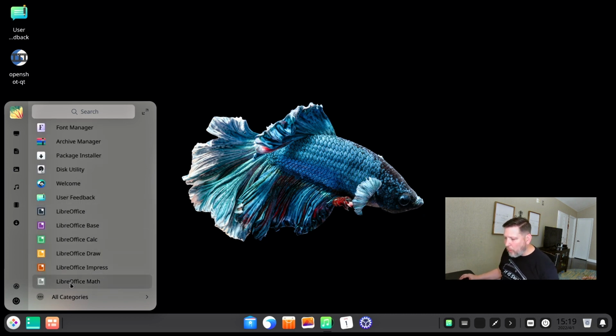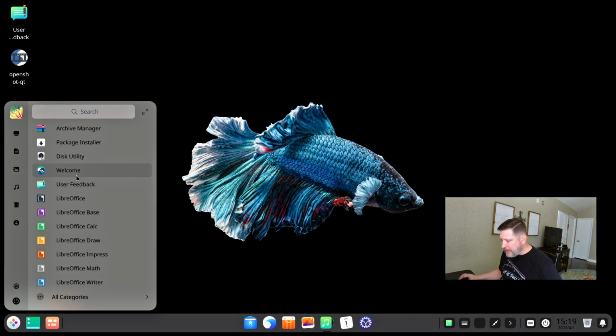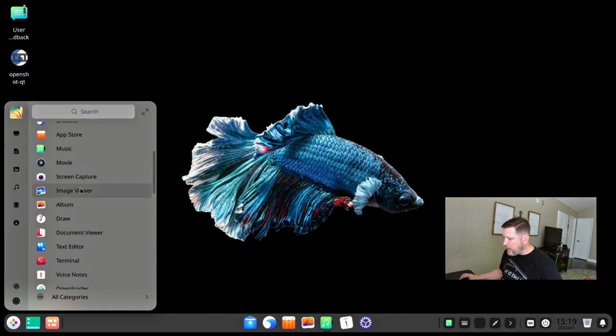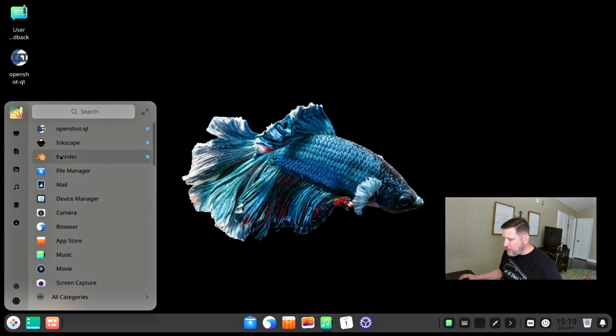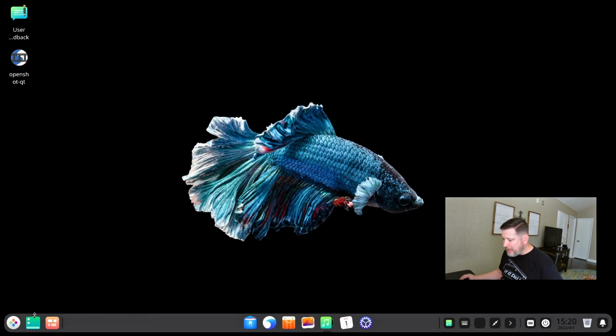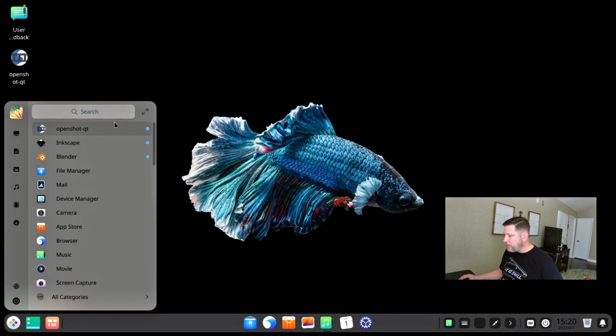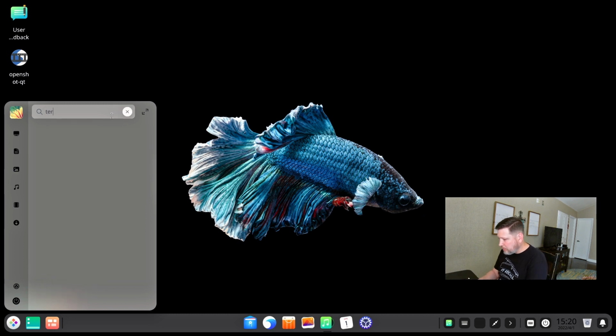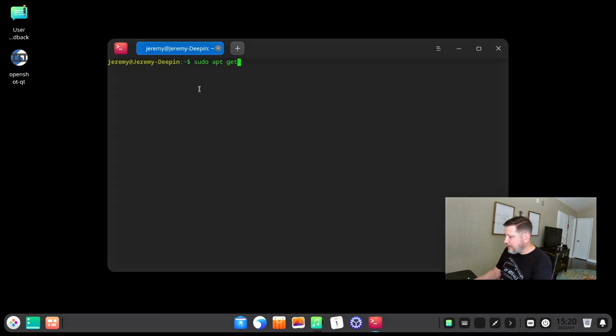LibreOffice is what comes with it, which is an excellent open source office suite. And you can see you can get your classic applications. I want to see if with the terminal, I'm going to search terminal. I can do something like this. Sudo apt install Kdenlive.